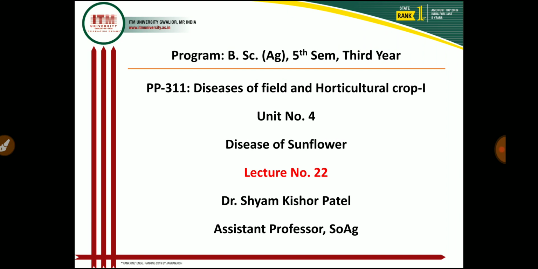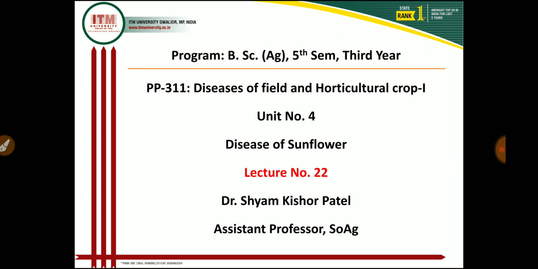I will teach you the plant pathology subject. The course number is PP311 and the course title is Diseases of Field and Horticultural Crops and their Management, first, in which we only study field crop diseases. Today we discuss Unit 4, that is diseases of sunflower, which comes under Lecture number 22.